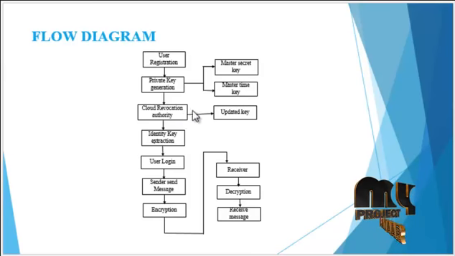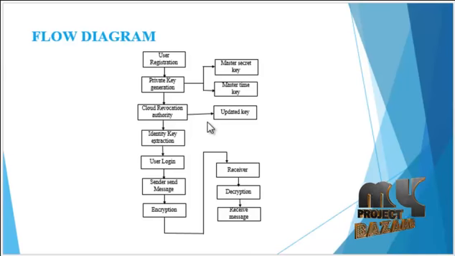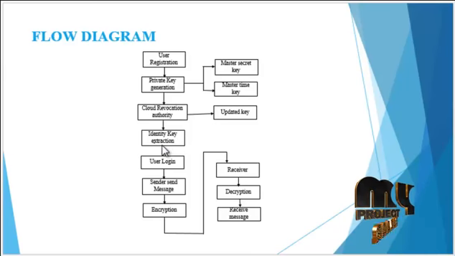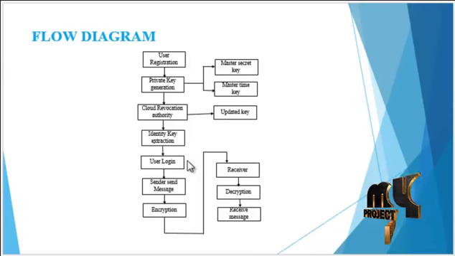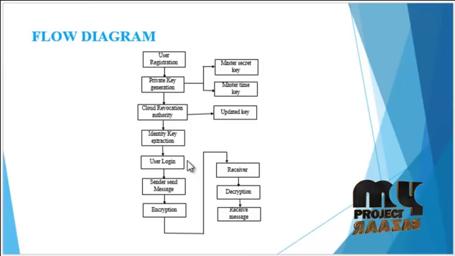It extracts the updated key for the time period. Then the identity key extraction is processed by the private key generator with the help of the user's ID and the time key. Then the sender, that is the user, logs in.